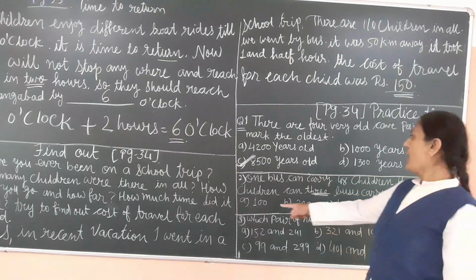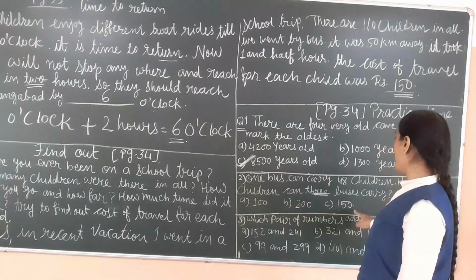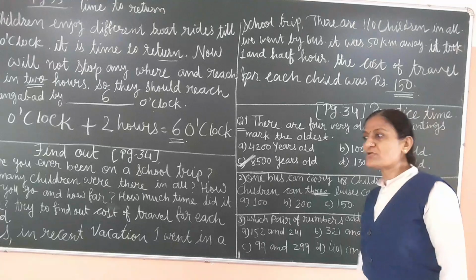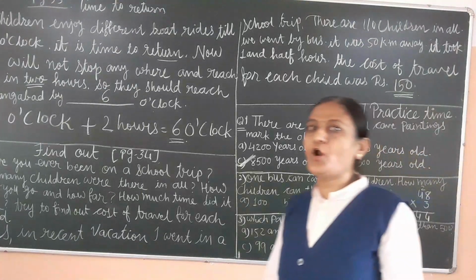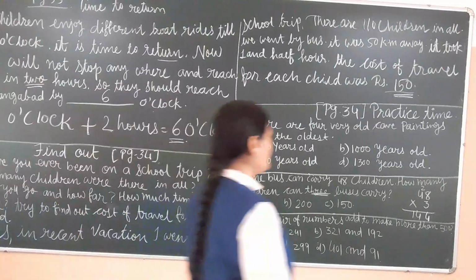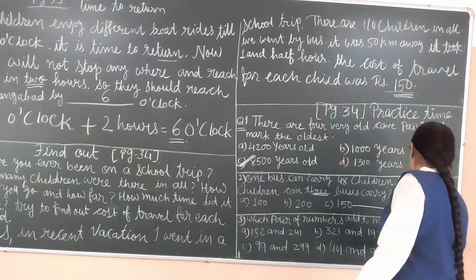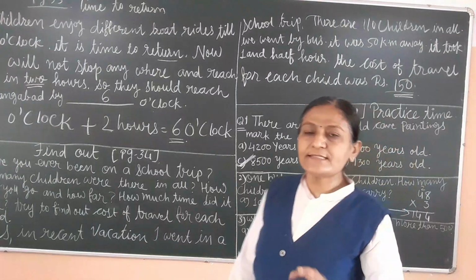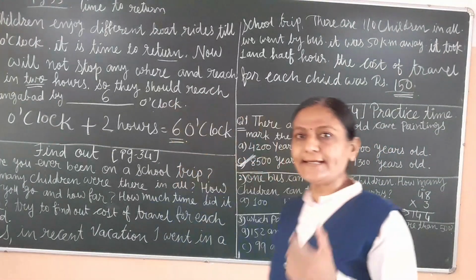Here 100, 200 and 150 are given. So we write the answer approximate 150. Not exactly, but approximate 150, because 144 is closest to 150.